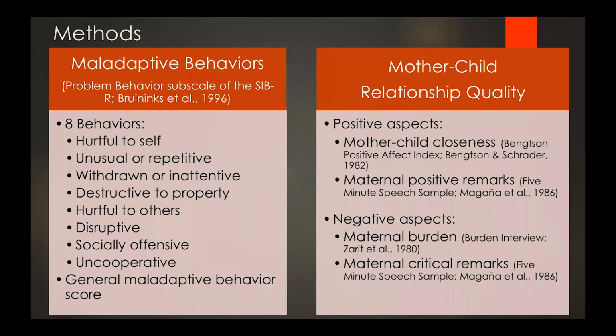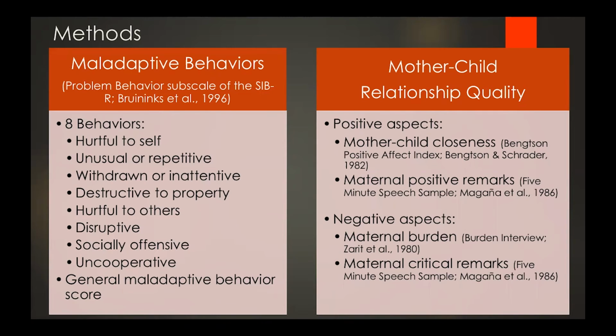To measure maladaptive behaviors, we use the problem behavior subscale of the SIBR, and this probes 8 specific behaviors. So when we compared across groups, we looked at the presence or absence of these 8 behaviors. And then we also looked at the general maladaptive behavior score, which takes into account the presence or absence of these 8 behaviors, as well as the frequency and severity of these behaviors as well. And then we measured mother-child relationship quality through 4 indices.